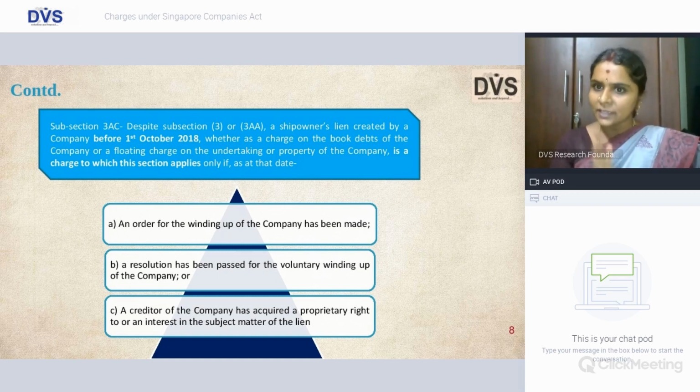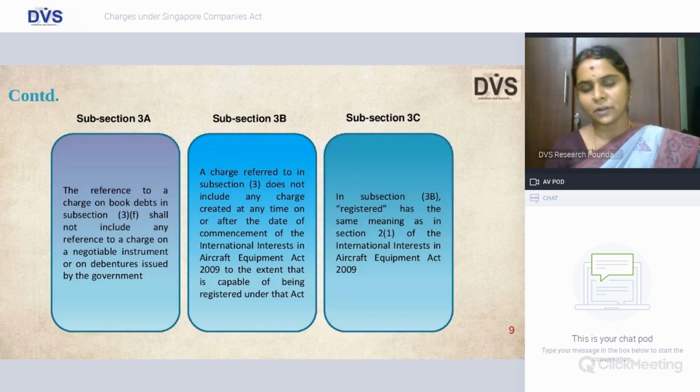Previously we saw that this after 1st October 2018 shall not apply, but in certain instances it is applicable: when it is an order for winding up of the company, or when a resolution has been passed for voluntary winding up of the company, or a creditor has acquired a proprietary right to or an interest in the subject matter of the lien.